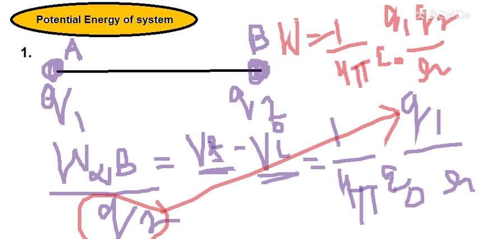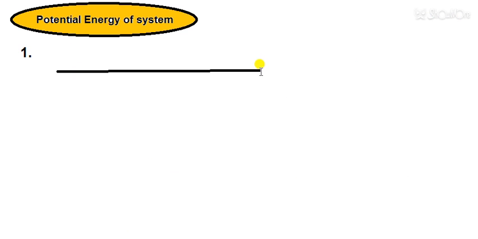Okay, so now I am taking another example where three charges are in a straight line. So let's suppose this charge is charge A, that is q1.